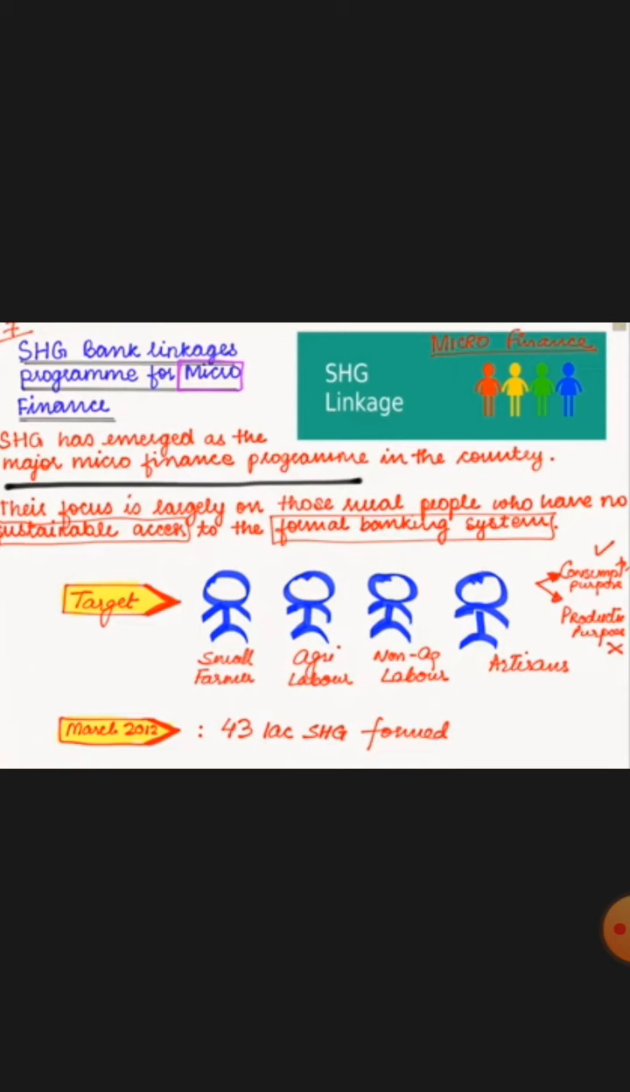These SHGs are helping females the most in our country, because females are considered more reliable than males or any other group of people. Okay, so these are the issues that we need to cover in the rural credit part.